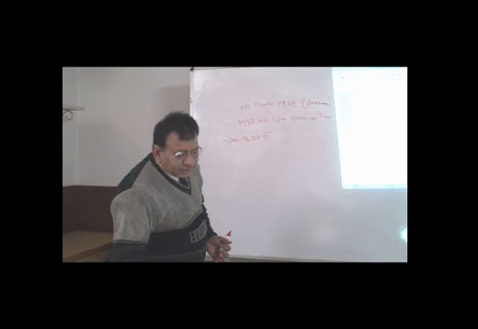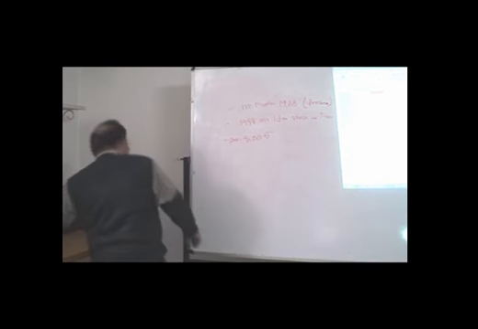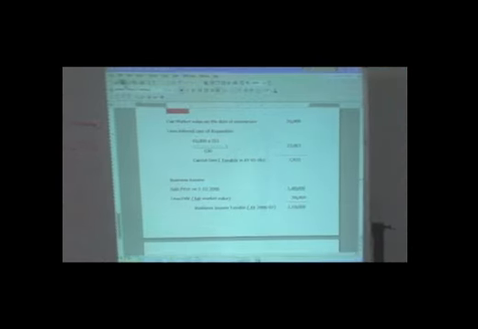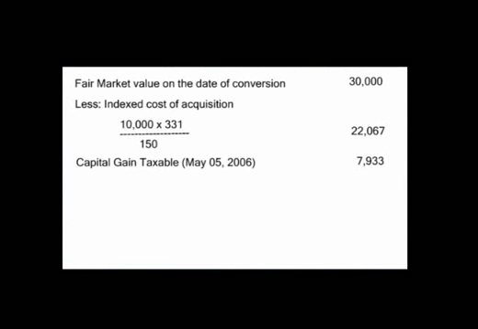Just try to learn. First of all, we'll see the market value on the date of conversion. The market value on the date of conversion, 1st January 1998, was 30,000.